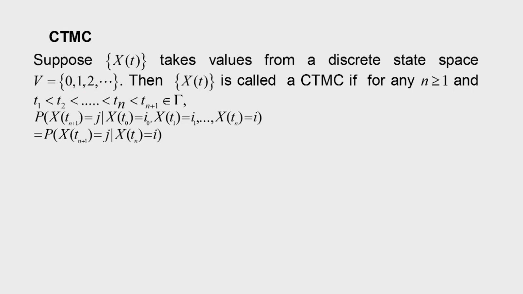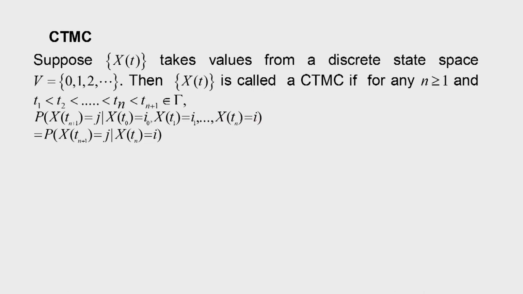Therefore, suppose V is equal to 0, 1, 2, etc. Then X(t) is called a CTMC if, for any n greater than or equal to 1, you consider some n+1 time instances t1, t2 up to t_{n+1}, and the conditional probability that X(t_{n+1}) is equal to j, given suppose X(t0) = i0, X(t1) = i1, etc., X(tn) = i,